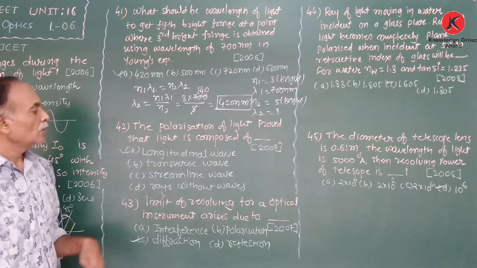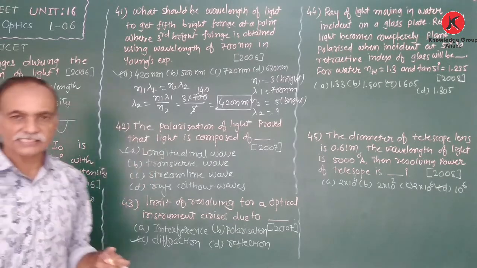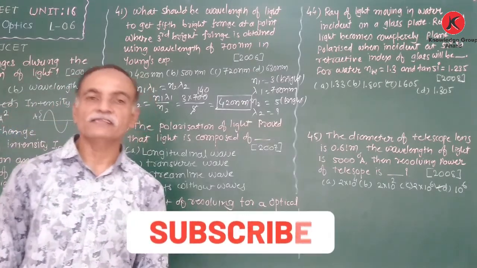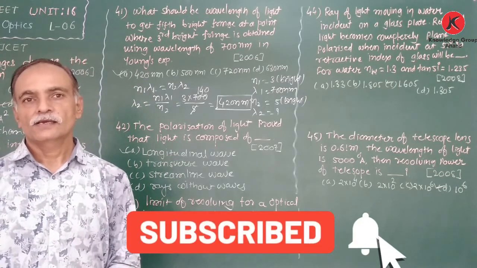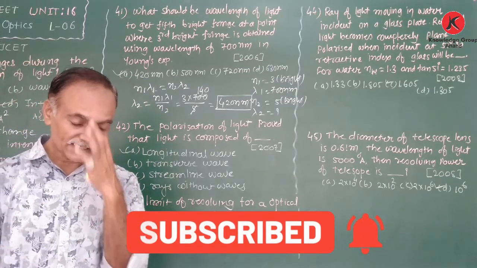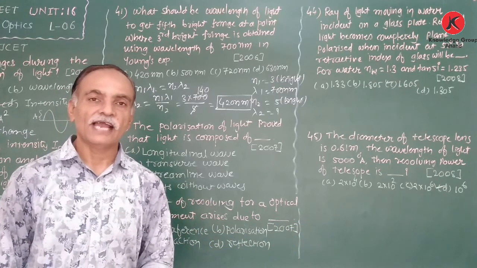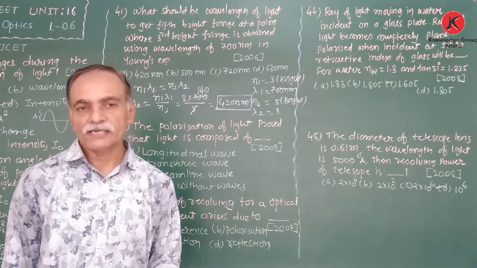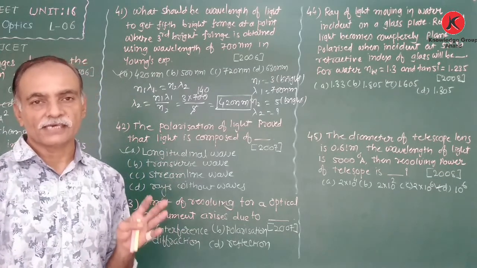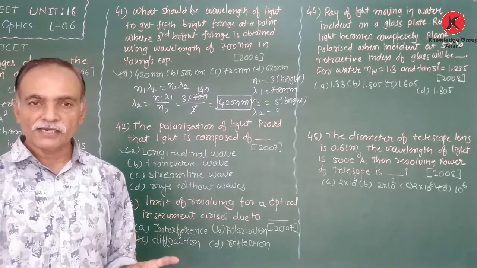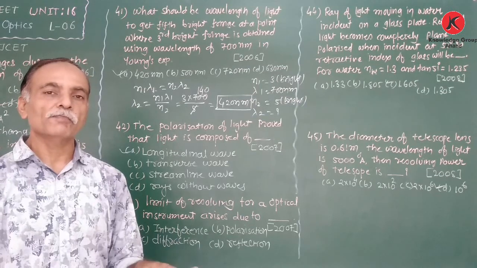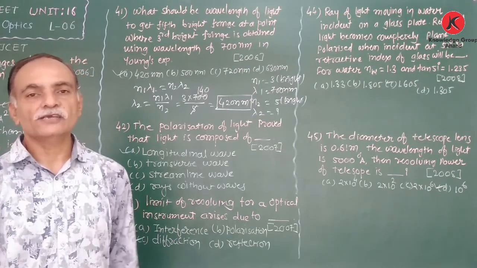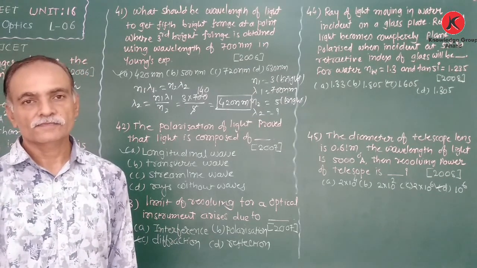So here, polarization is a process related with the light wave. And we already know from the chapter on electromagnetic waves that light waves are electromagnetic waves. In light waves, the electric field vector and magnetic field vector oscillate perpendicular to each other and also perpendicular to the direction of propagation of the wave.